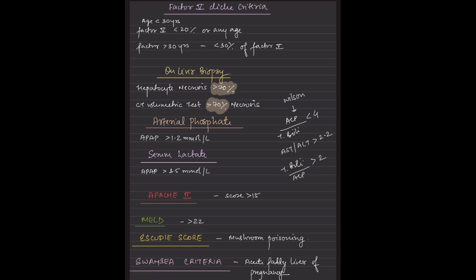On liver biopsy, another criterion that could be asked as an MCQ is hepatocyte necrosis of more than 70%. So remember this value. As I've already discussed, arterial phosphate more than 1.2, lactate more than 3.5, APACHE II score more than 15, MELD score more than 22. SQT criteria is used for mushroom poisoning, and Swansea criteria is seen for acute fatty liver of pregnancy.